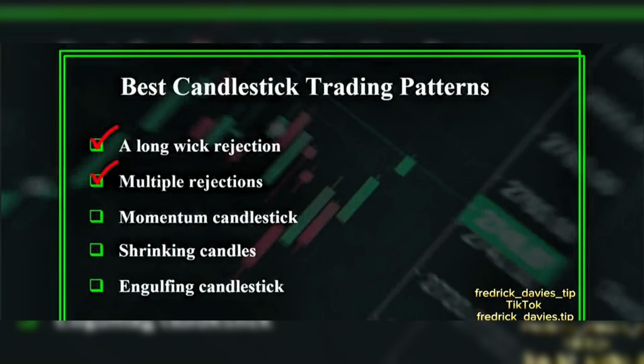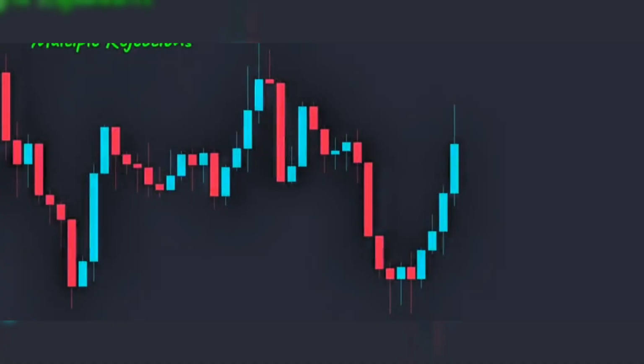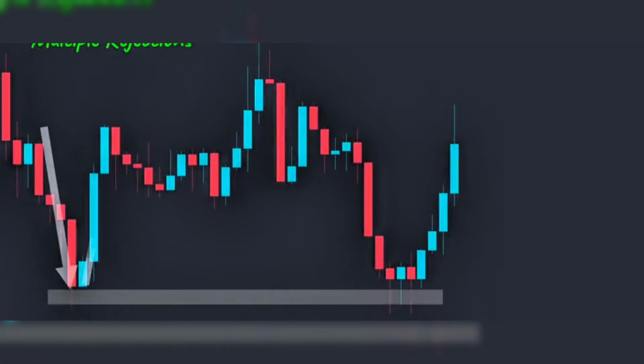Multiple rejections. This pattern consists of multiple candles rejecting an area by wicks. Here on the chart, the price pushed down, hit, and drastically reversed, giving us a key area of support. As the price returns to this zone again, we can see that we have multiple long wick formations in this area rejecting this price. This shows the sellers have tried over and over again to break the price to the downside but failed. Whenever the price has gone below this level, the buyers have entered the market, causing multiple wicks, which presents a trading opportunity.